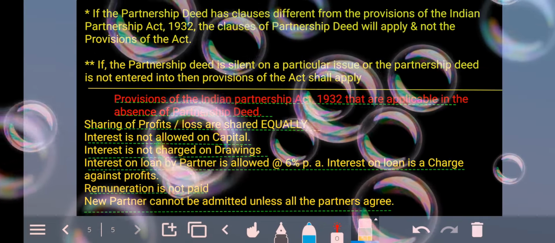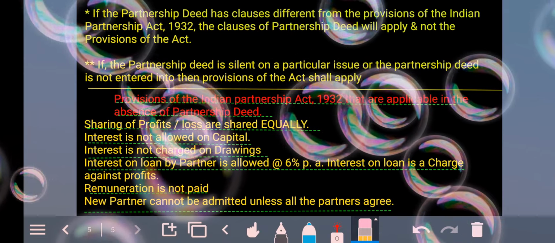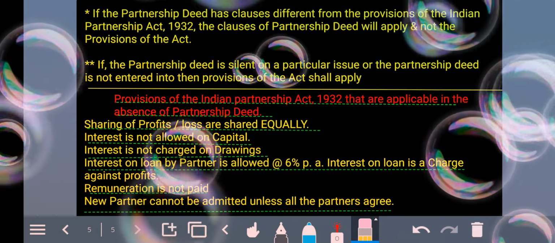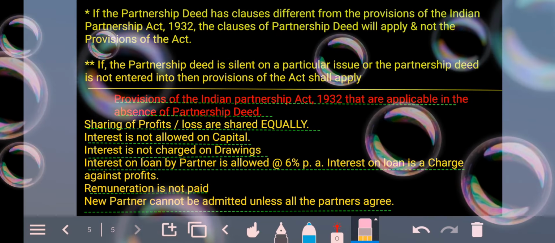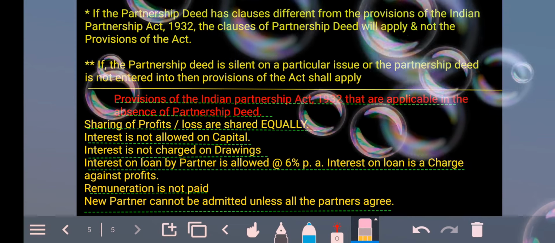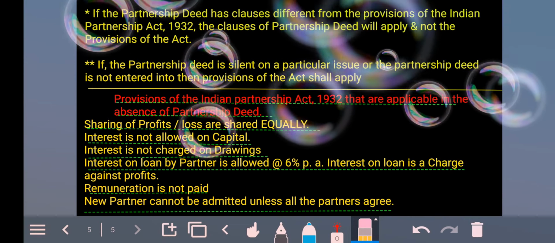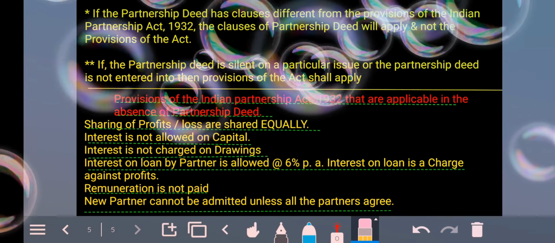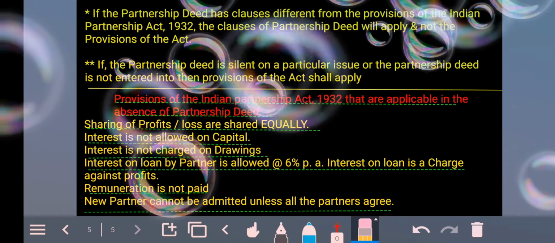But what they instead do, they will trust each other. There is a mutual trust among the partners, and orally they would be running the partnership business. Now that is different, because the deals that you've made, the person can flip, as I just said, so it is better and advisable to have the deed.